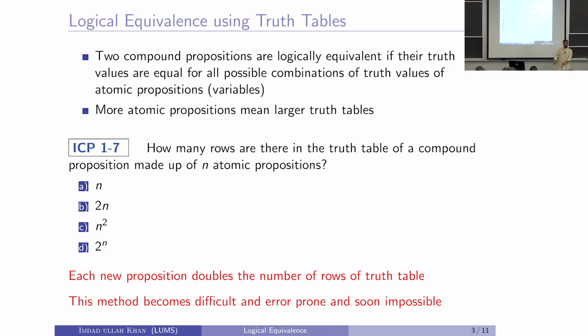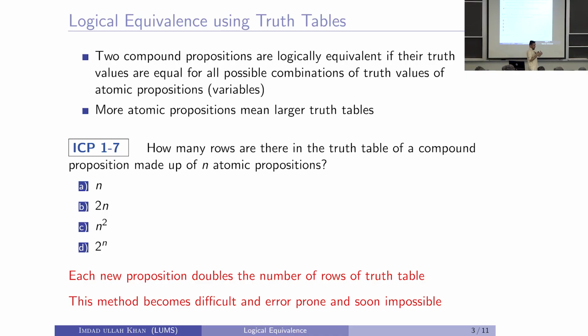So, for 5 it will be 2 to the 5, 32. For 20 this will be 2 to the 20, which is close to a million. For 30 it is close to a billion. For 40 it is a trillion. It is a huge number. Okay. So, nobody can draw that. So, that's the way. How would you know the number of rows, the number of possible combinations of values?